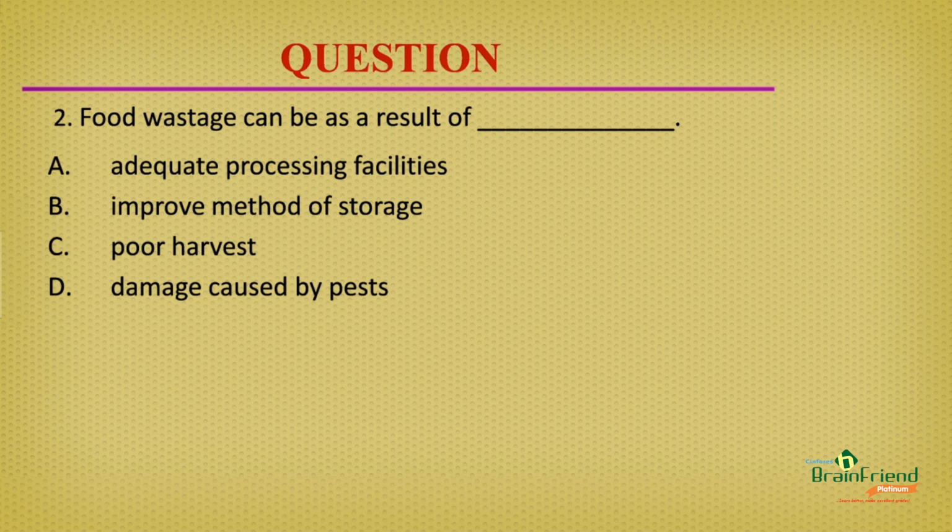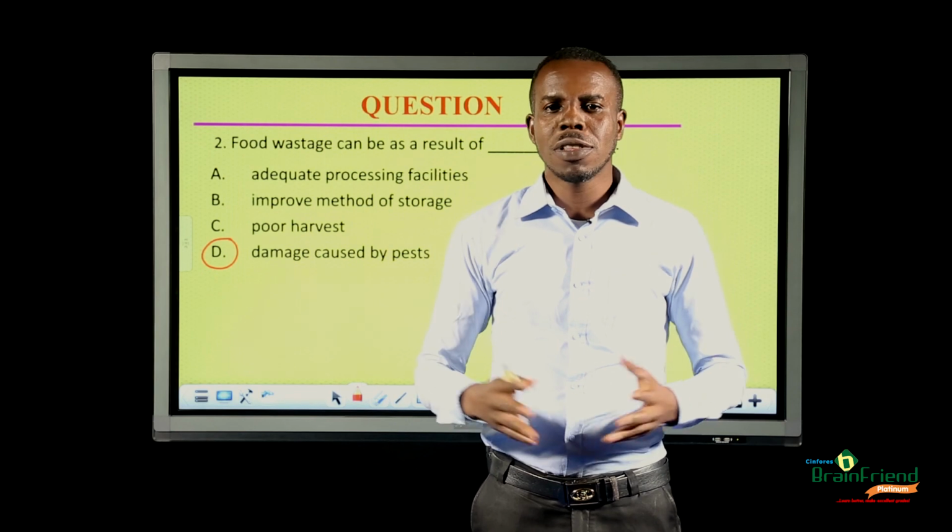Next, food wastage can be as a result of dash. A. Adequate processing facilities. B. Improved method of storage. C. Poor harvest. Or D. Damage caused by pests. The correct answer is D. Damage caused by pests.